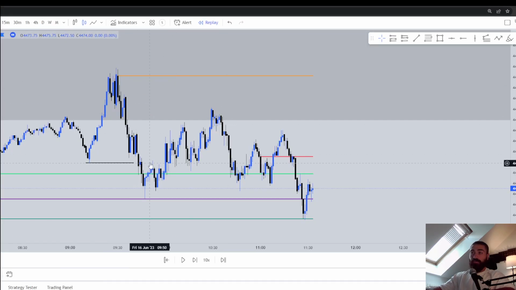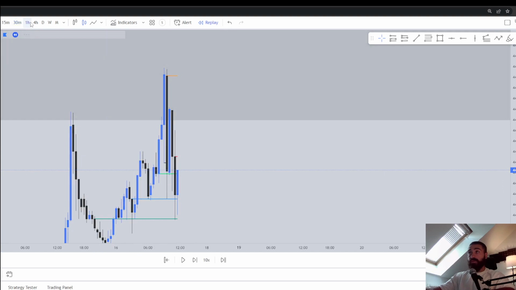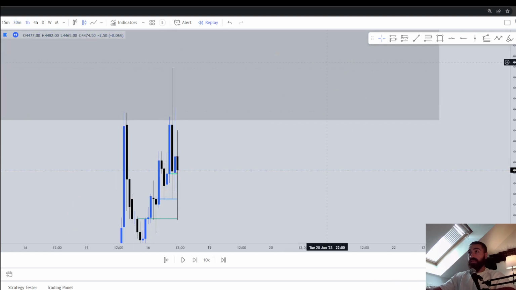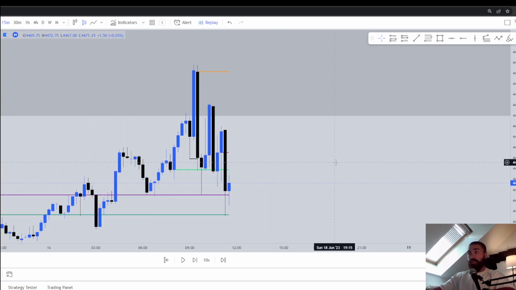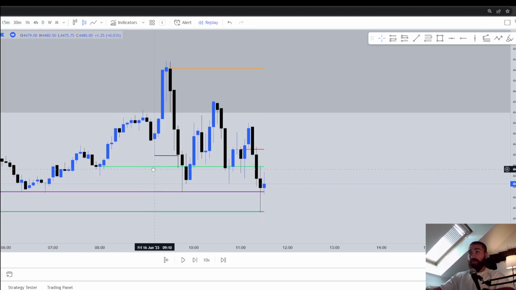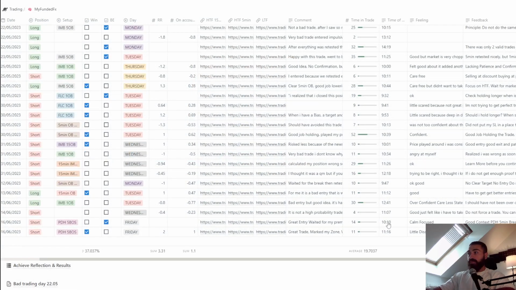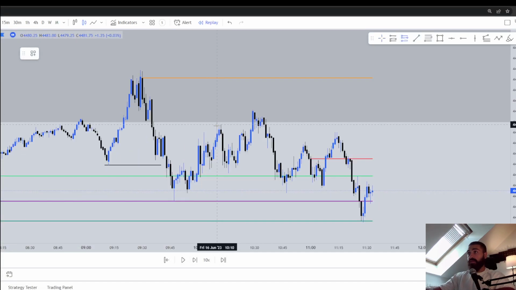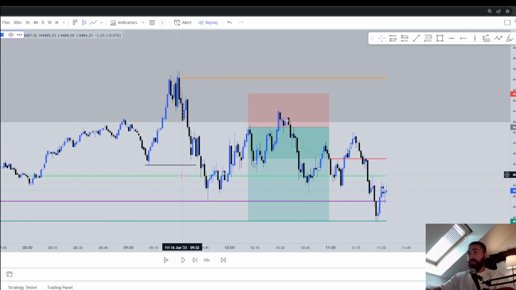Now I use the replay mode in order to come back to this trade. As you can see, we said before, we went higher, we removed the previous day's high, and then we went lower. Okay, this is what I put in my plan and my thoughts for the day. And the break of structure was on the 5 minutes. Now we can see I took the first trade at 10:10, which is right here. My stop loss was here and my target was the sell side liquidity.